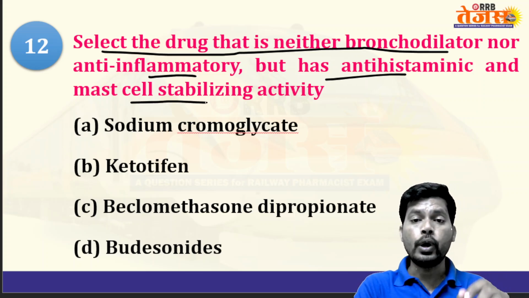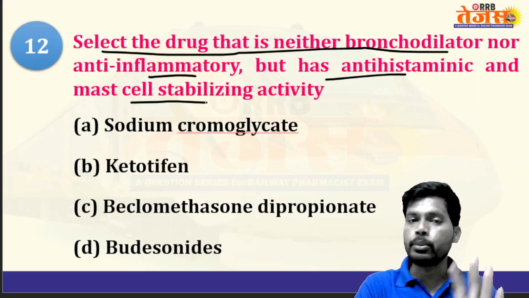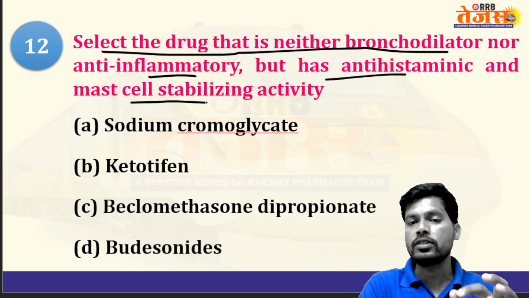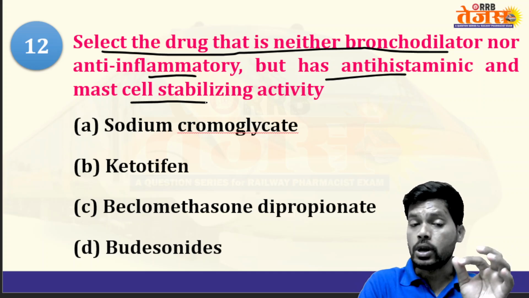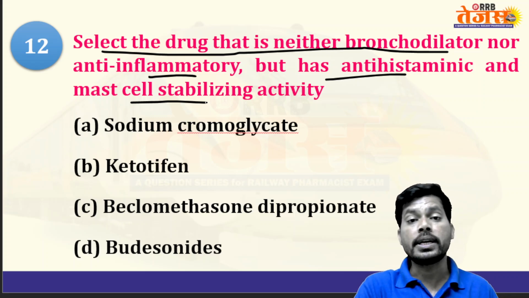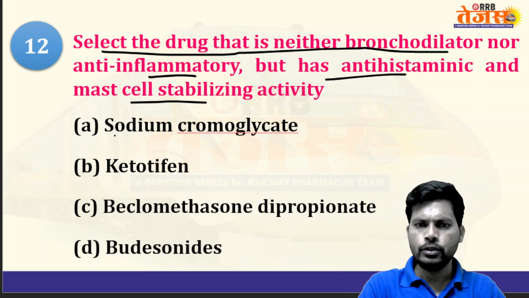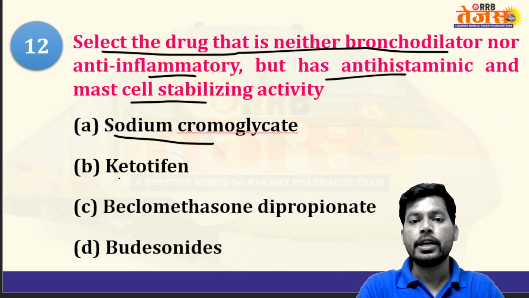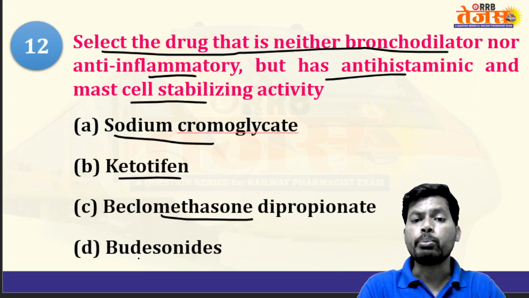So which of the following anti-asthmatic drugs? Not a bronchodilator, does not cause dilation of bronchial smooth muscle, does not decrease inflammation, but has antihistamine action, can block histamine action, and can stabilize the mast cells. The options are sodium cromoglycate, ketotifen, beclomethasone dipropionate, and budesonide.